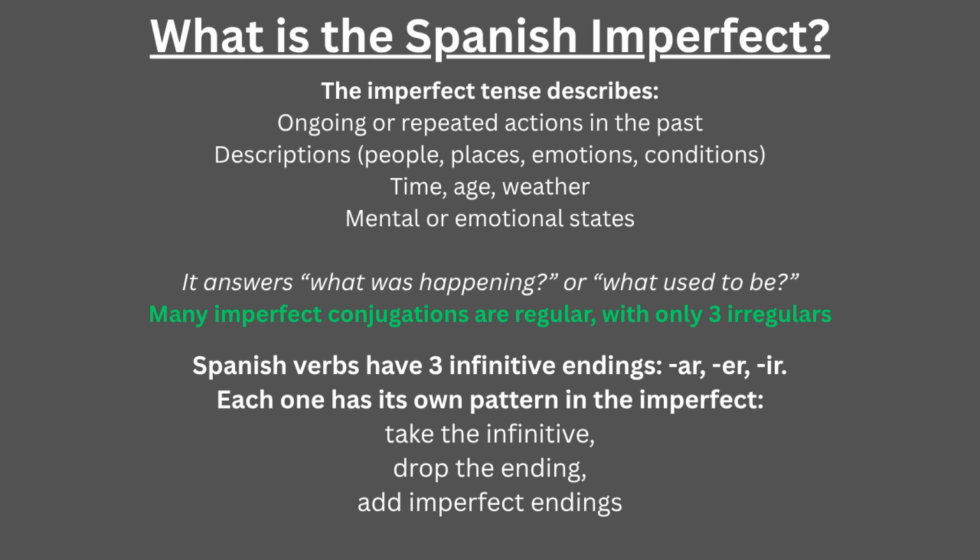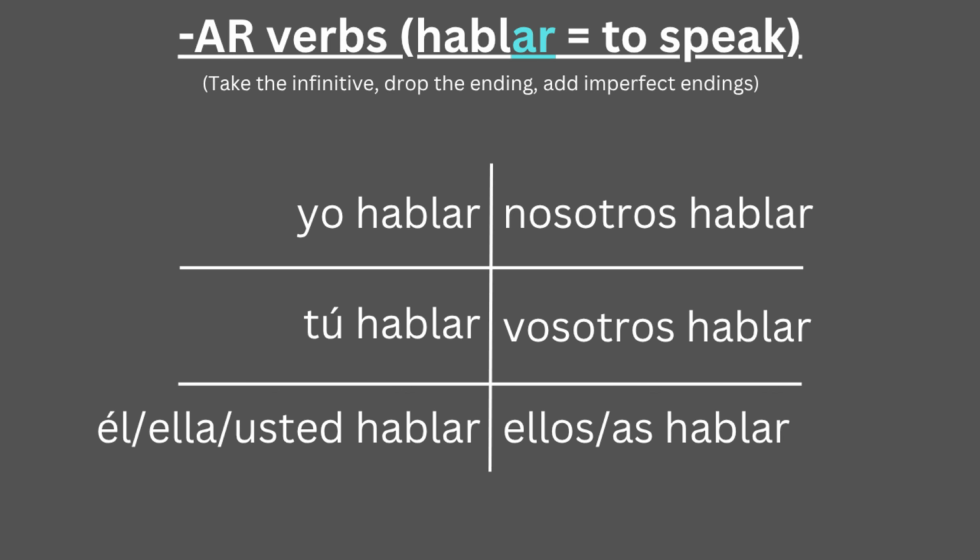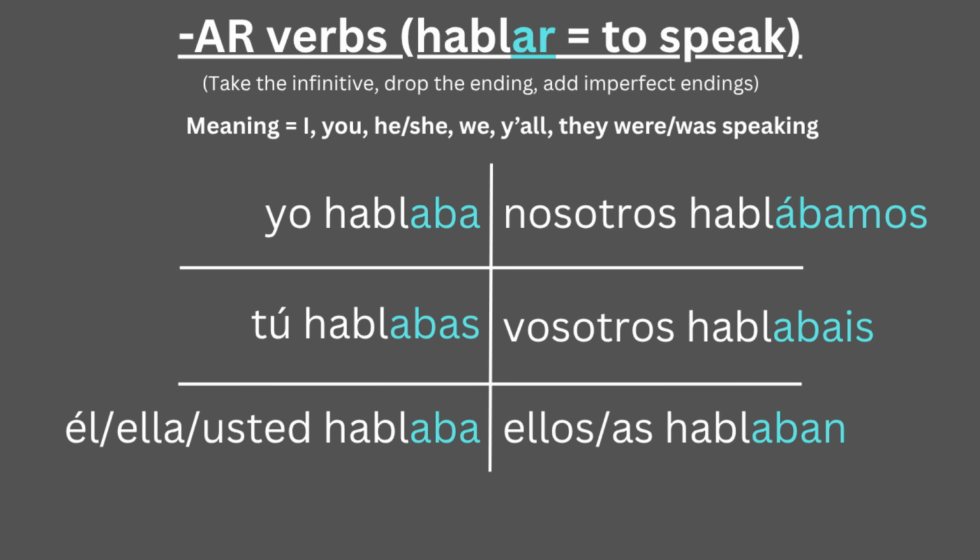Spanish verbs have three infinitive endings: -ar, -er, and -ir, and each one has its own pattern in the imperfect. To form imperfect verbs, take the infinitive, drop the ending, and add imperfect endings per the type of verb. Let's take the verb hablar, to speak, which ends in -ar. To conjugate it, take the infinitive, drop the ending, and add the imperfect endings.